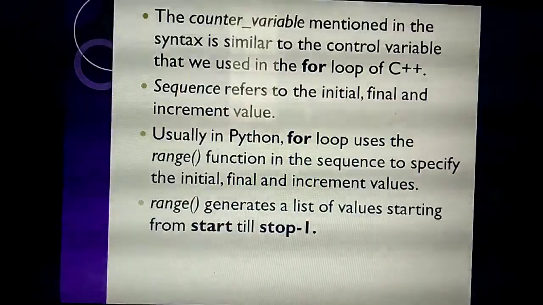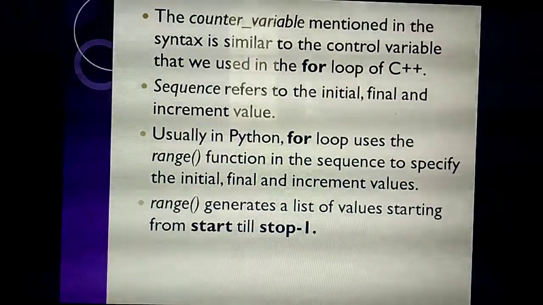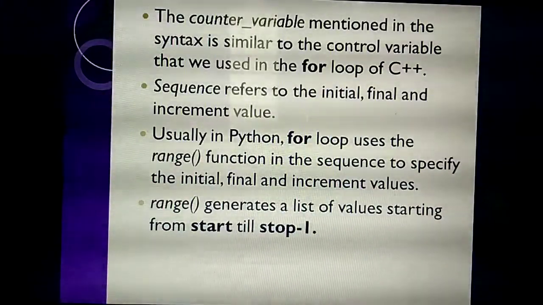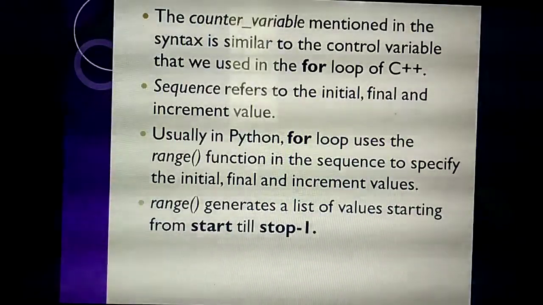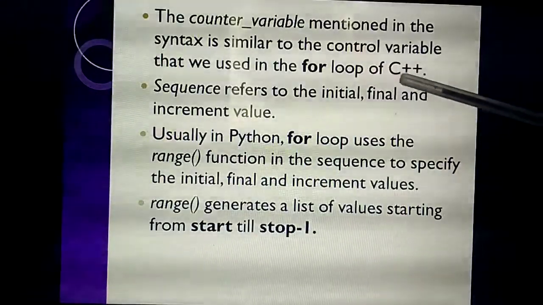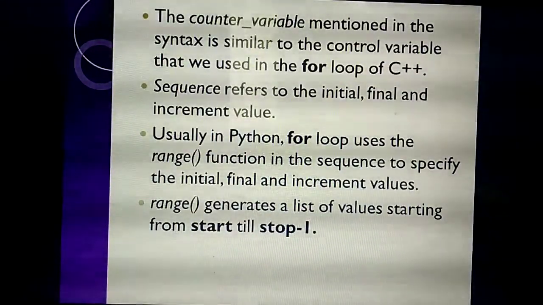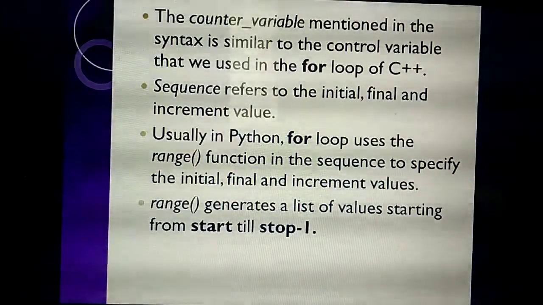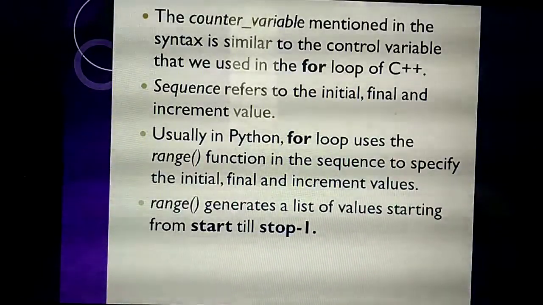So counter variable is similar to the for loop. What are the things you have used in C++? That is similar. So here, for I equal to 0, I less than or equal to 5, I plus plus, what's that? First one we call the initial value, then the final value and increment. For I equal to 0, that's the initial value. I less than or equal to 5, that means the final value is 5. And the increment value, I plus plus, that is the increment.